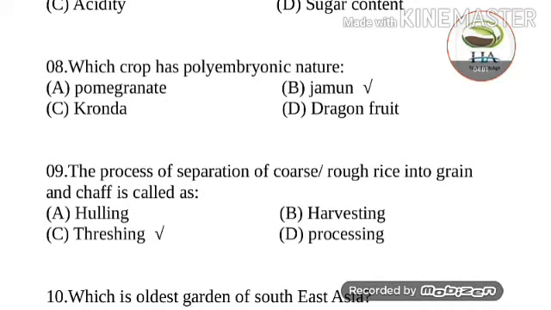Next question: which crop has polyembryonic nature? Options are pomegranate, jamun, karonda and dragon fruit. The answer of this question is jamun. Polyembryony is the production of two or more embryos from a single seed. In plants, this phenomenon is caused either due to the fertilization of one or more than one embryonic sac, or due to the origination of embryos outside of the embryonic sac. Other than jamun, mango and citrus have polyembryonic nature.